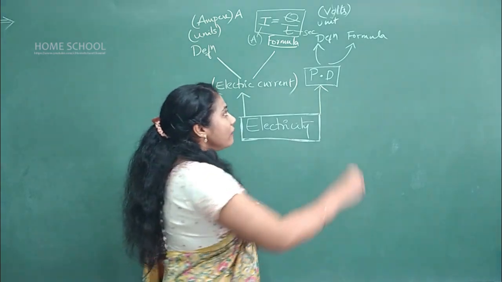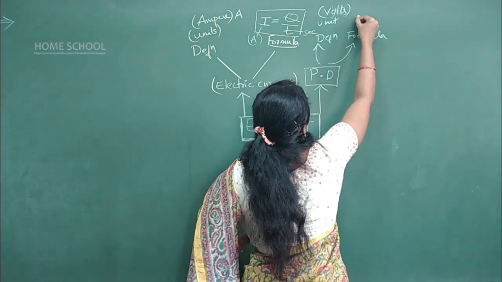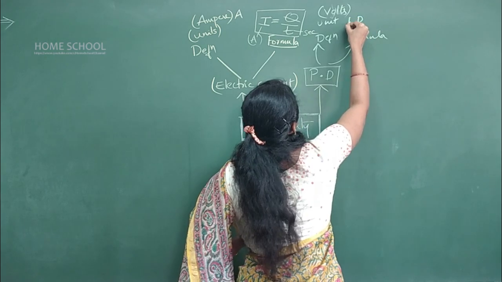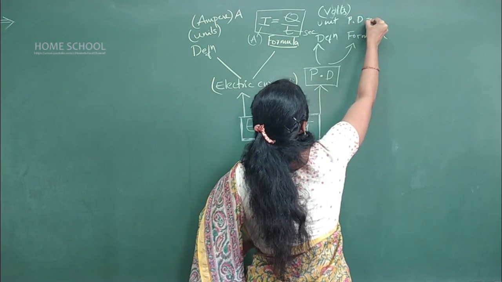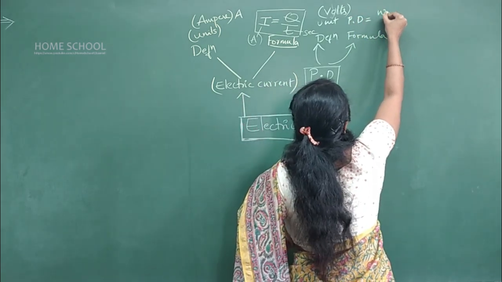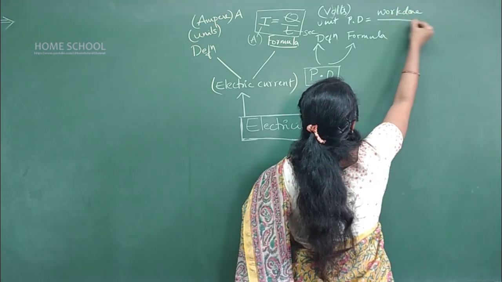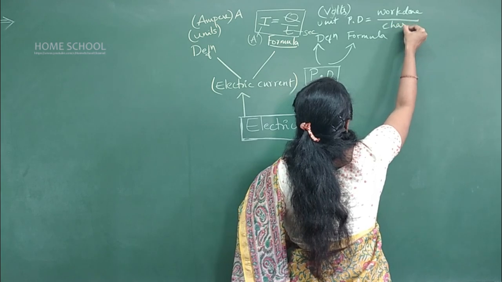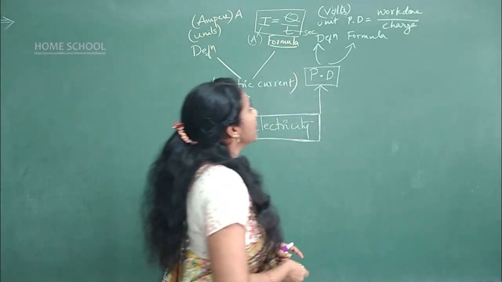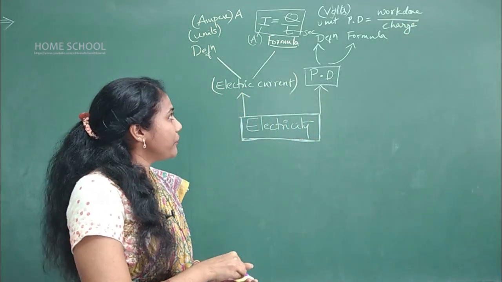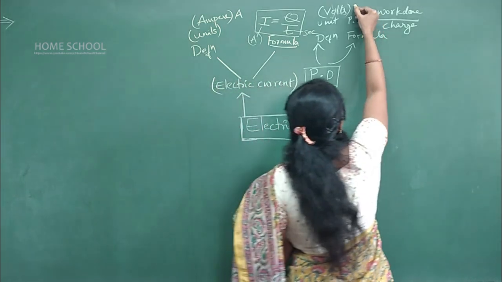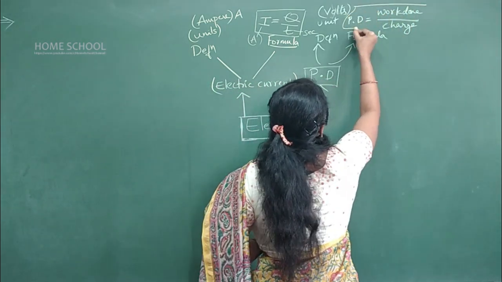Fine. And now coming to the formula, what is the formula you will give here? Potential difference is equal to work done divided by charge. So this is the formula for potential difference. Let me put all formulas in a box.